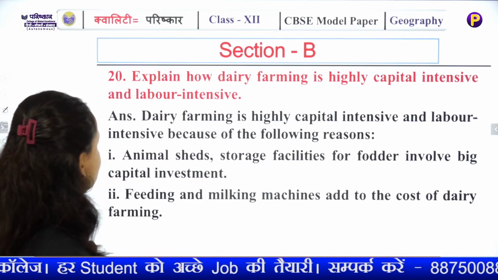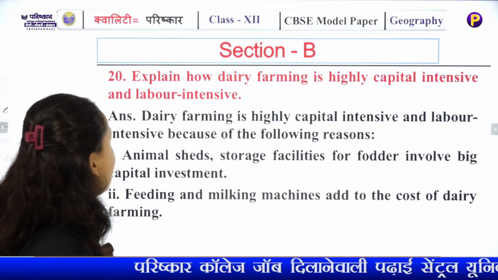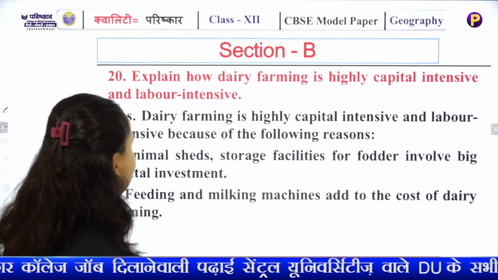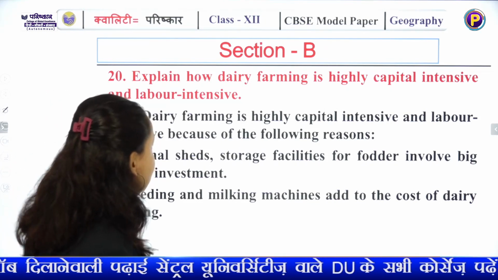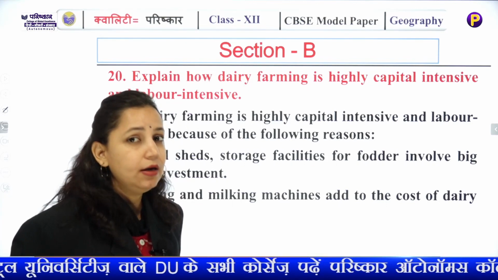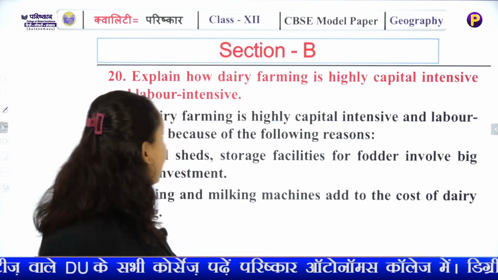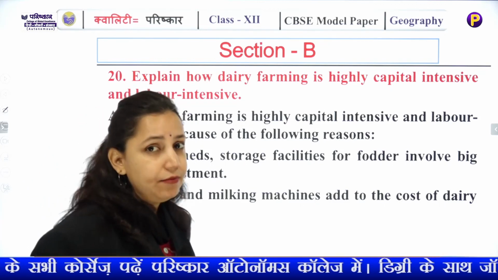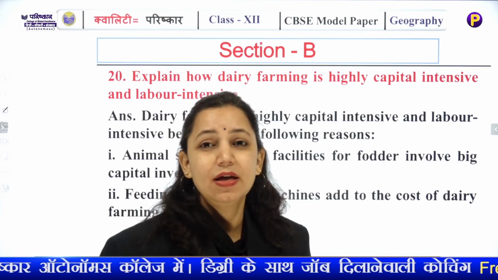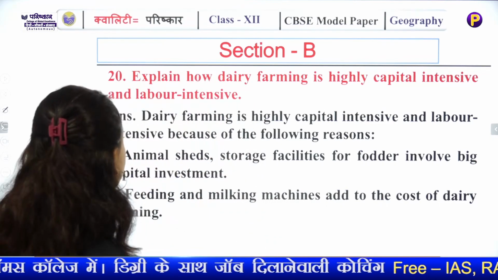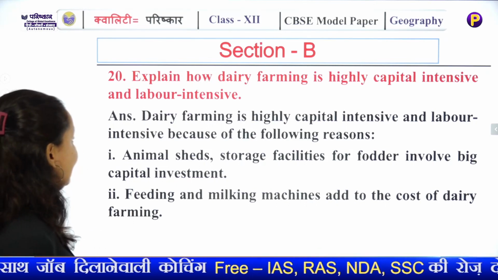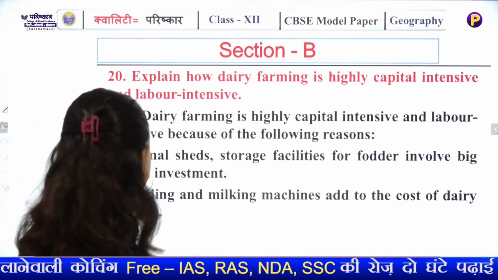Explain. Now next question, short type: explain how dairy farming is highly capital intensive and labor intensive. Dairy farming, you all know, is a lucrative one and it is both capital, it needs heavy expenditure, and it is labor, of course we need labor, huge and skilled labor is needed. Dairy farming is highly capital intensive and labor intensive because of the following.